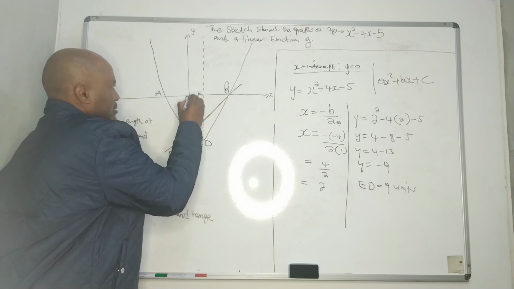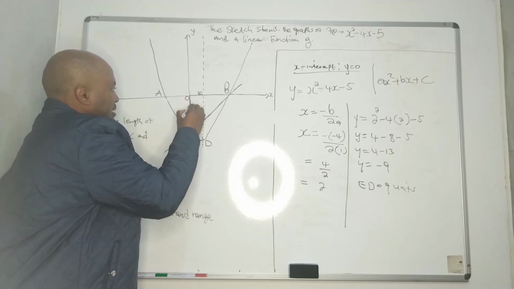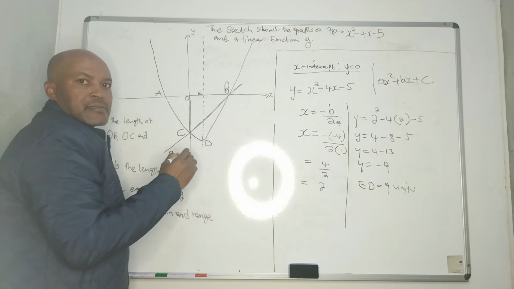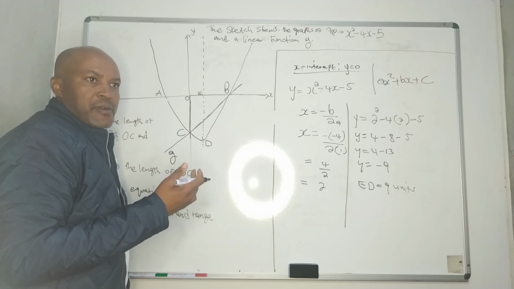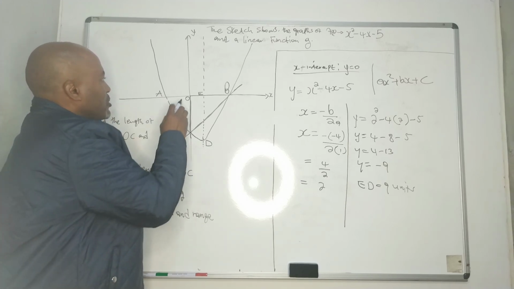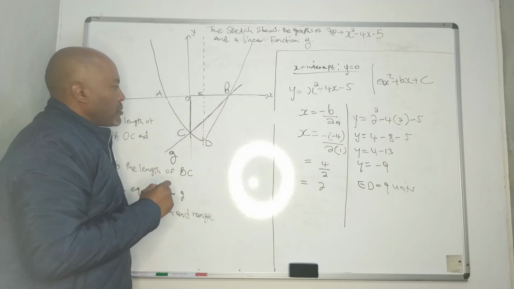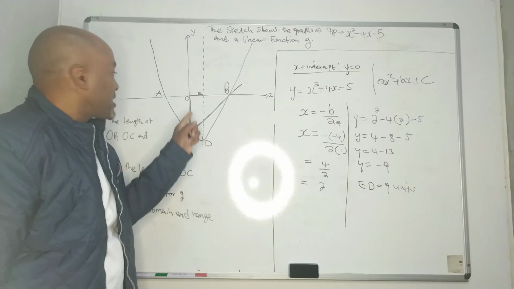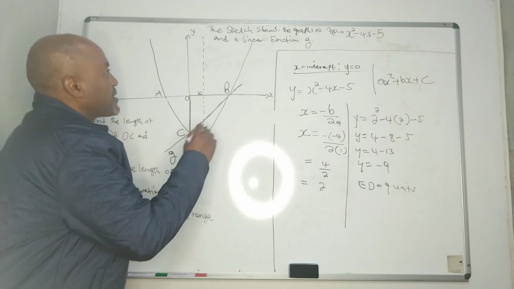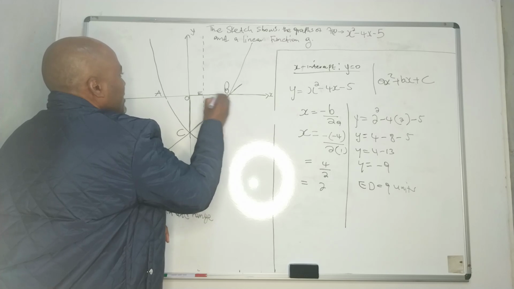Can you see that? This is a right angle triangle. So, in other words, we can use the theorem of Pythagoras here, because we know the value of OB. We also know the value of OC. We calculated OB. We got, from when we factorize this, we got that OB is 5.